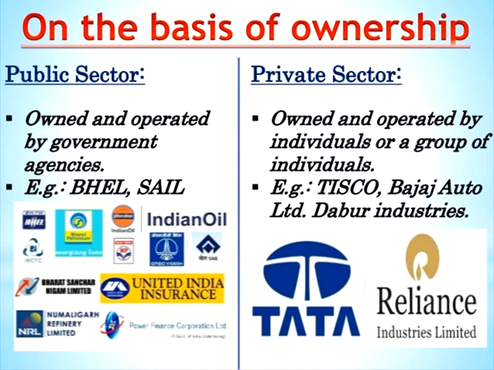SAIL is the Steel Authority of India Limited, which is also in Salem. They are public sector, under the control of the Government of India or the Government of Tamil Nadu. That is a public sector industry. And coming to private sector, it is owned and operated by individuals or a group of individuals. For example, TISCO is the Tata Iron and Steel Company.